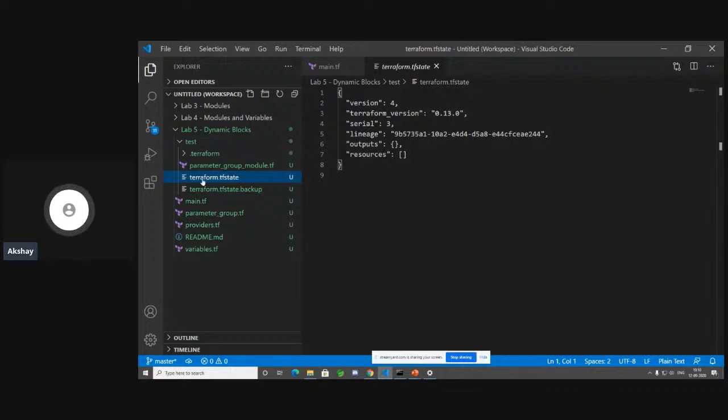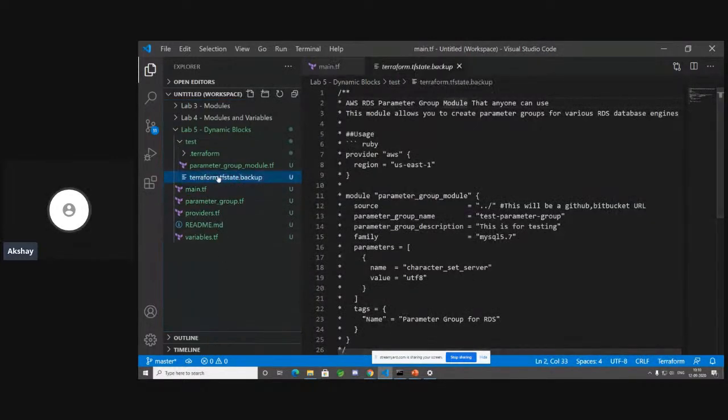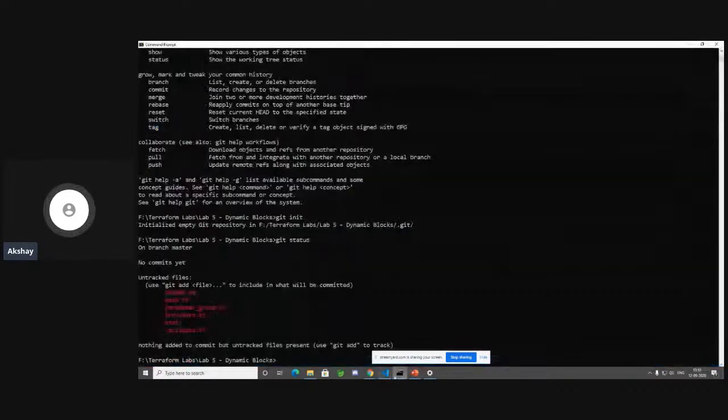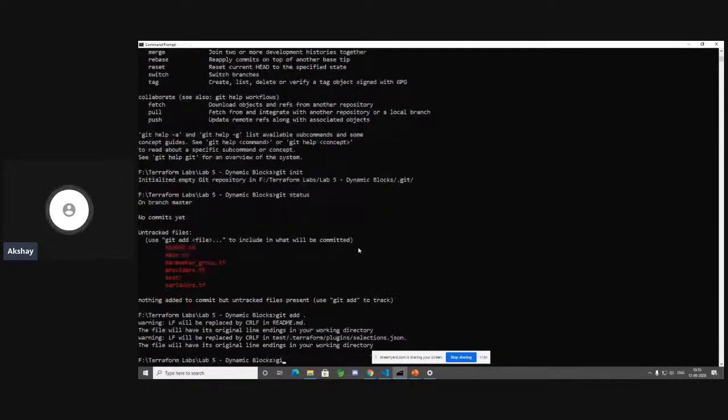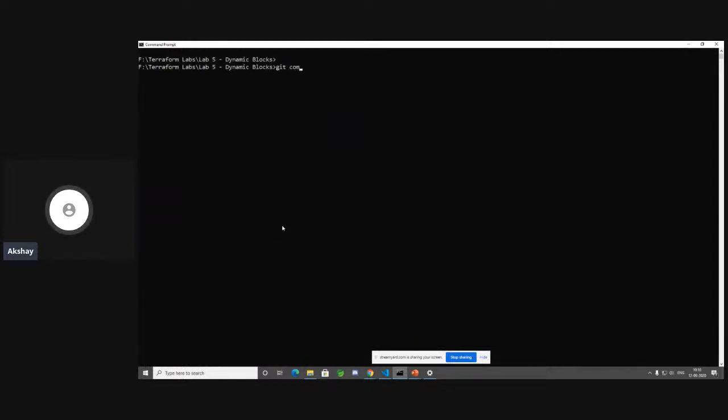Okay. So we do have a terraform.tfstate file. So let me go ahead and delete this file. I'm not going to commit this, nor even the backup file. I'm just going to commit everything else. So let's go ahead and do git add dot. Let's just wait for a moment until it has read all of the files. Okay, let's do git. I think let me move it to the top. So git commit -m adding base module code for RDS parameter group.